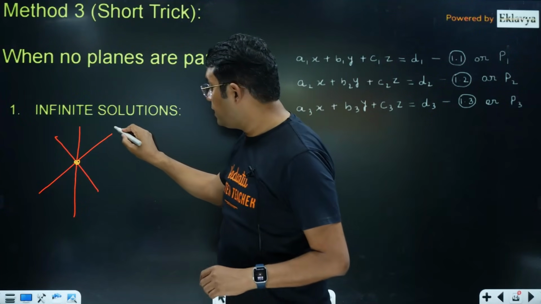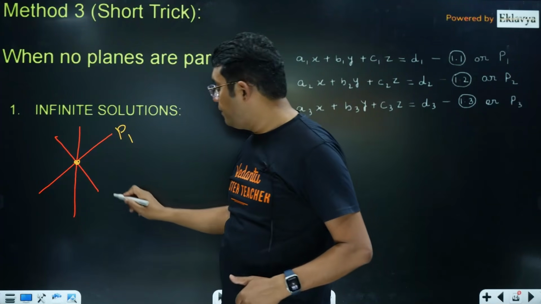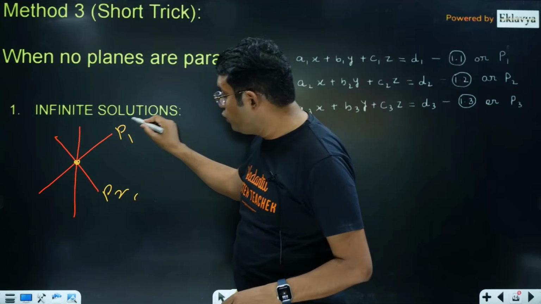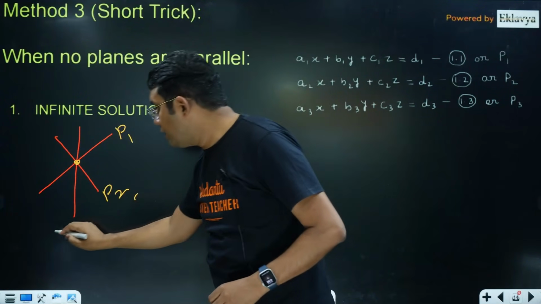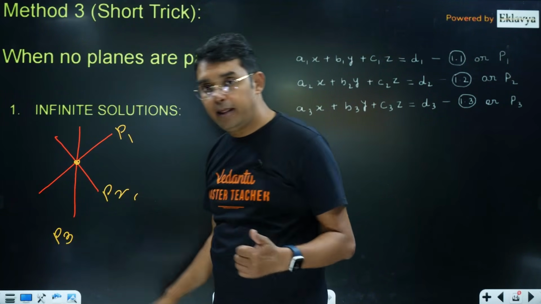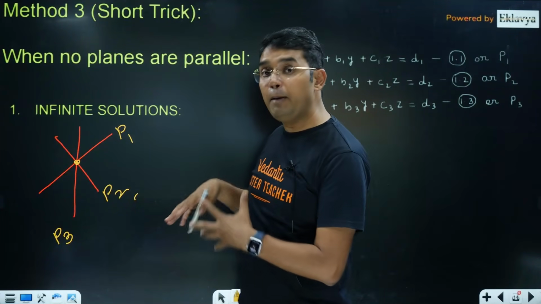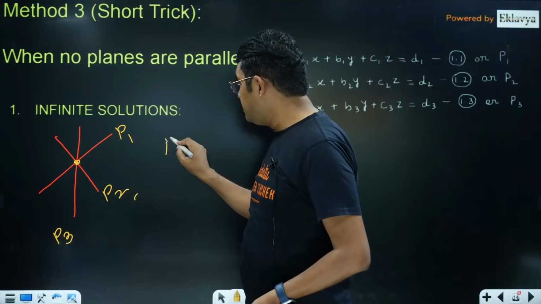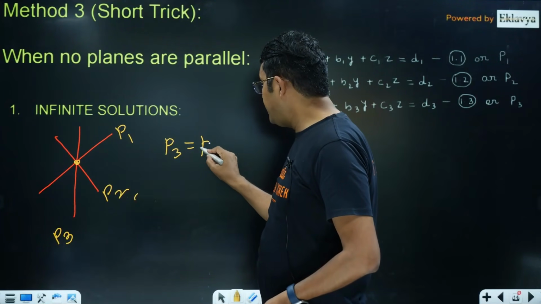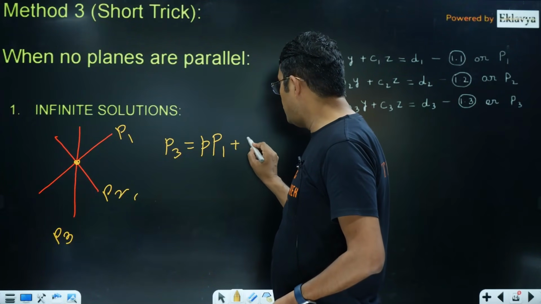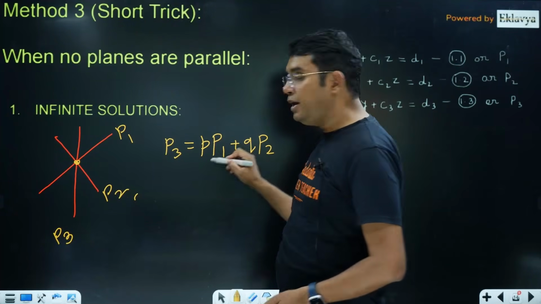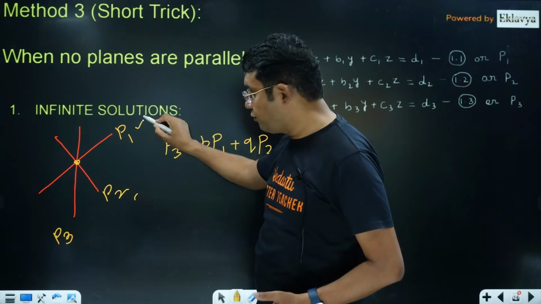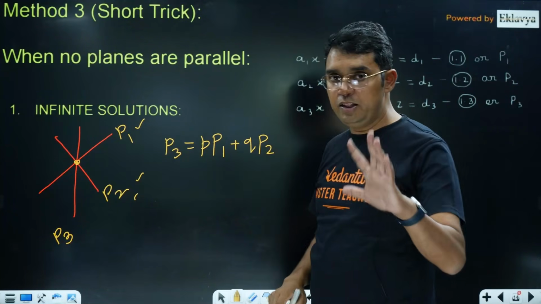Now in the chapter on 3D planes, we study this thing that if two planes are intersecting in this line, then the equation of any plane can be seen as a family of planes through the line of intersection of P1 and P2. So P3 would be equal to p times P1 plus q times P2, where p, q are some scalar quantities, some real numbers which multiplied with the equations of P1 and P2 will give you P3.